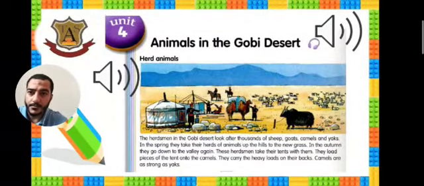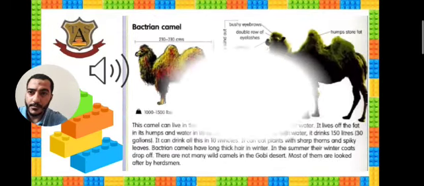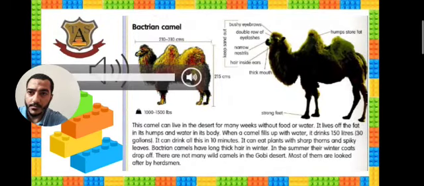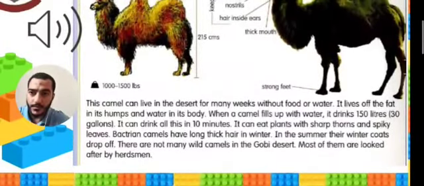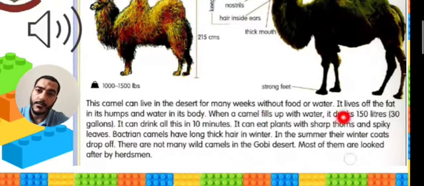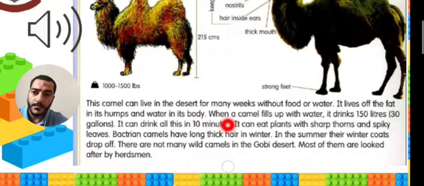Track 18. We're talking about the Bactrian camel. Point. This camel can live in the desert for many weeks without food or water. It lives off the fat in its humps and water in its body. When a camel fills up with water, it drinks 150 litres, 30 gallons.